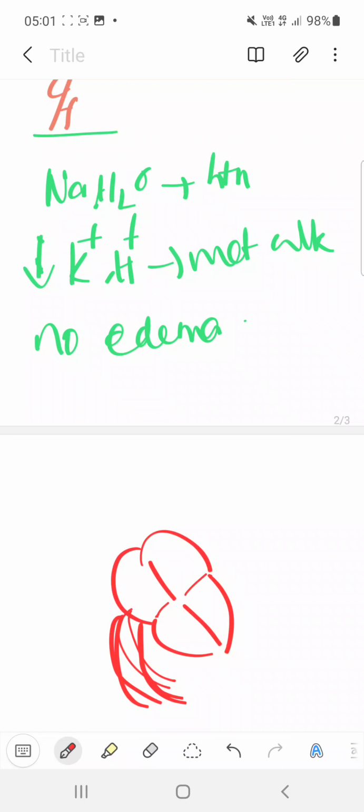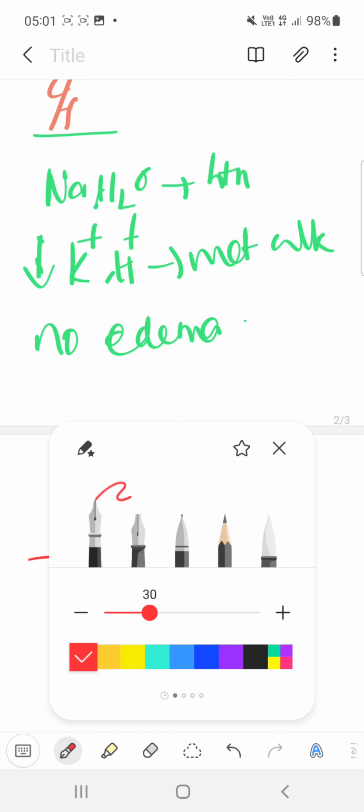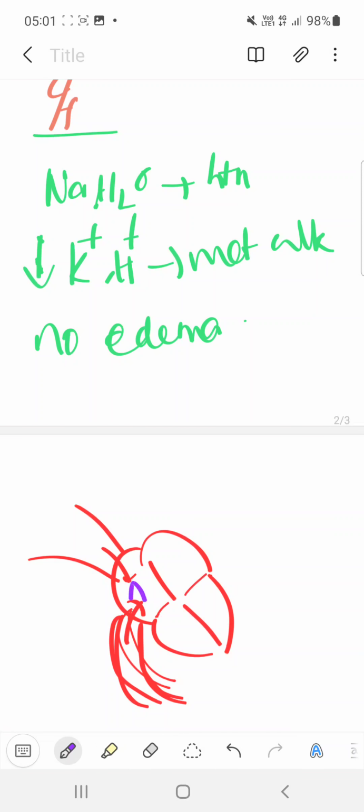Intravascular space is increasing, so the fluid reaching the heart is increasing. So there is something in the heart called ANP, atrial natriuretic peptide, it is activated, so there will be natriuresis. That is the reason why you have no edema, means all that is urinated out.